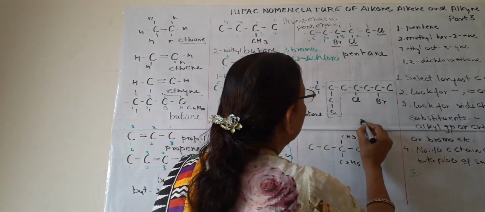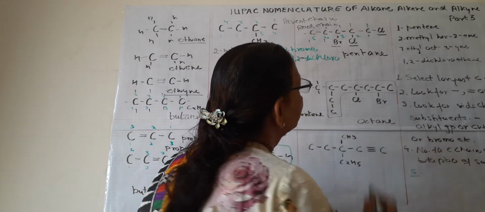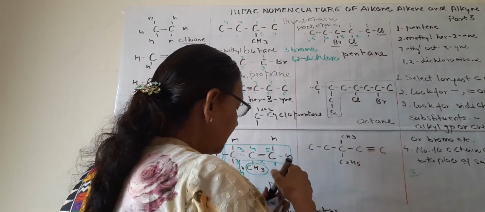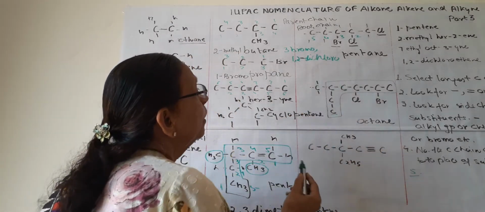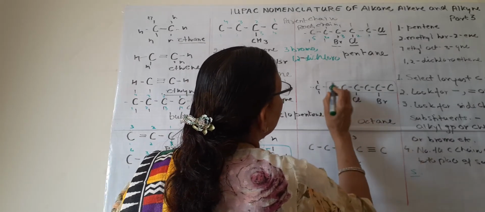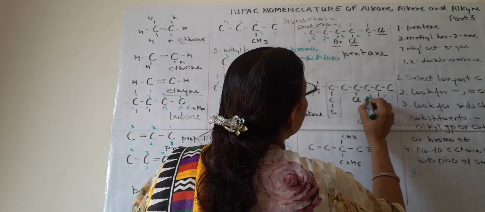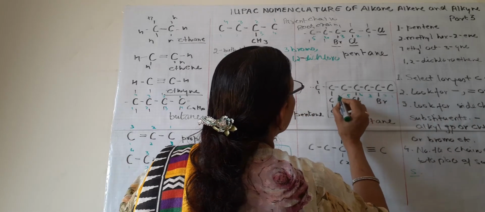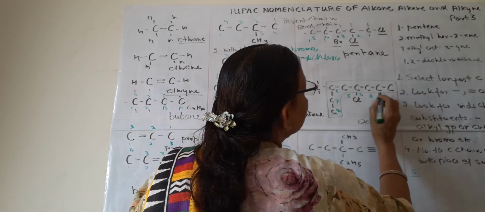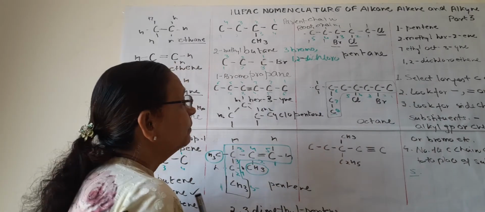When 8 are there, it is oct, no double bond, ane. Now this C will be like a substituent on this. So we can count 1, 2, 3, 4, 5, 6, 7, 8. Bromine is on second, so we will start counting from this side.